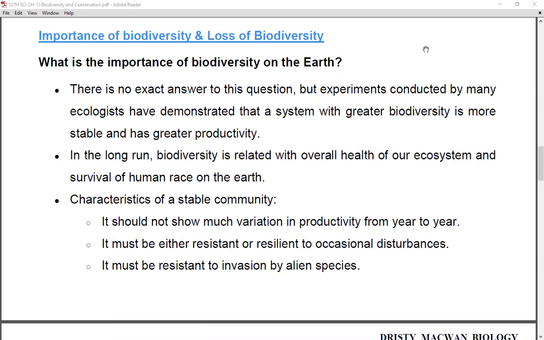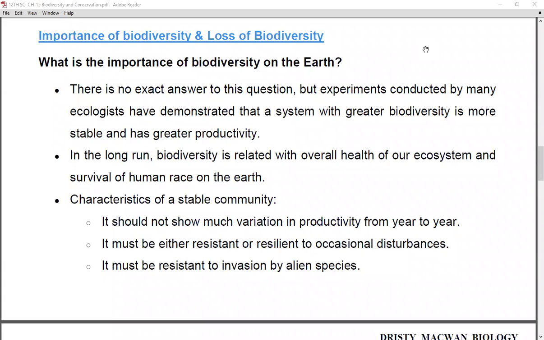Today we are going to see about the importance of biodiversity and the loss of biodiversity. First we will focus on the first part, that is the importance of biodiversity. So what is the importance of biodiversity on Earth? There is no exact answer to this question, but many experiments conducted by ecologists have demonstrated that a system with greater biodiversity is more stable and has greater productivity.